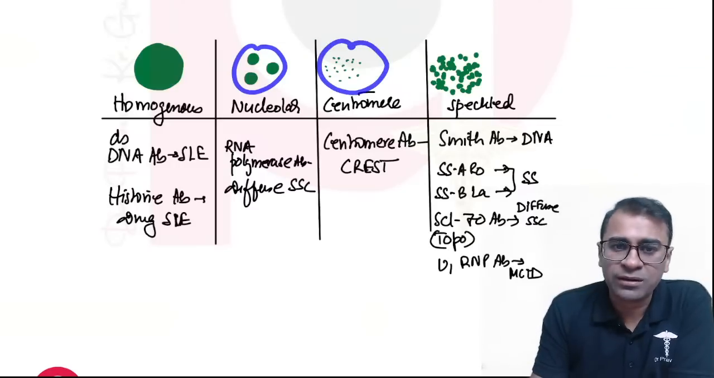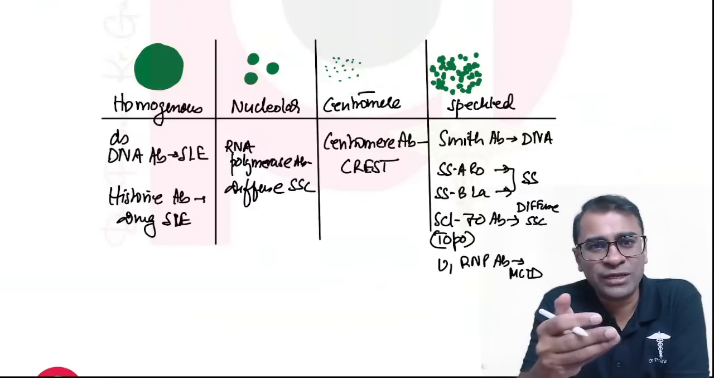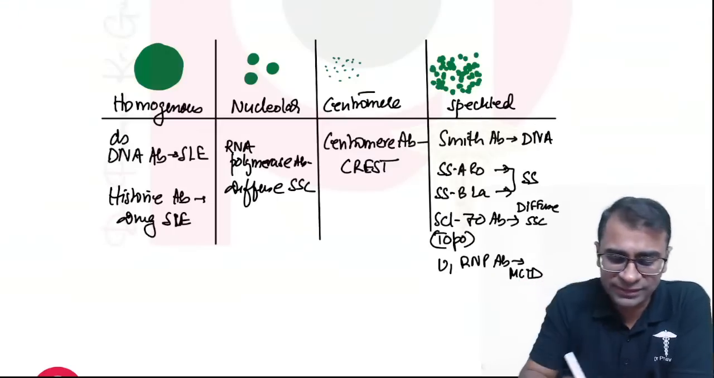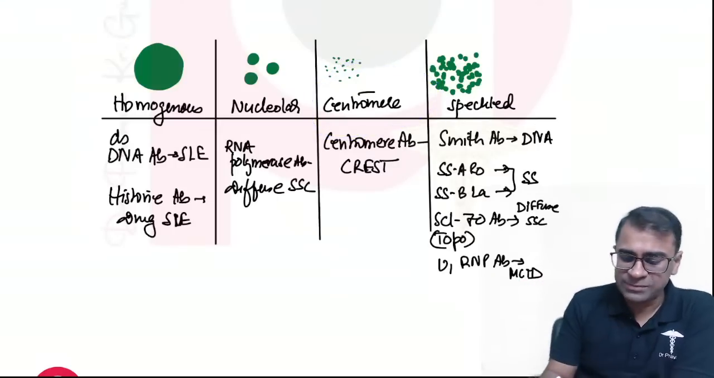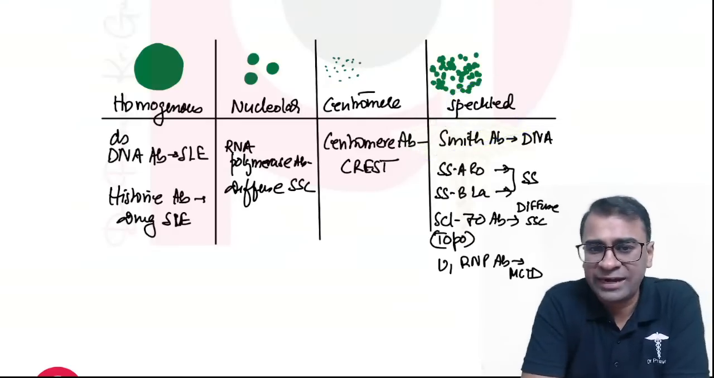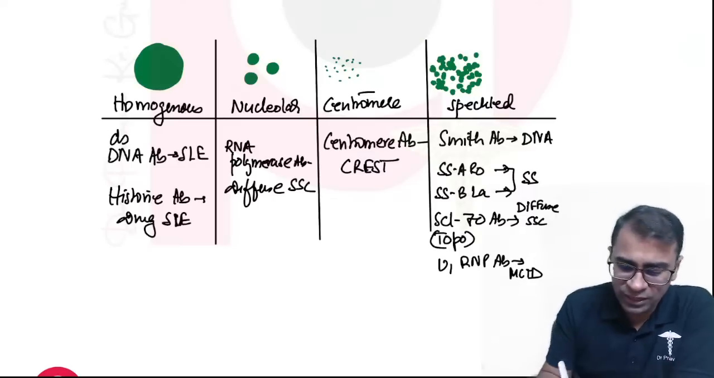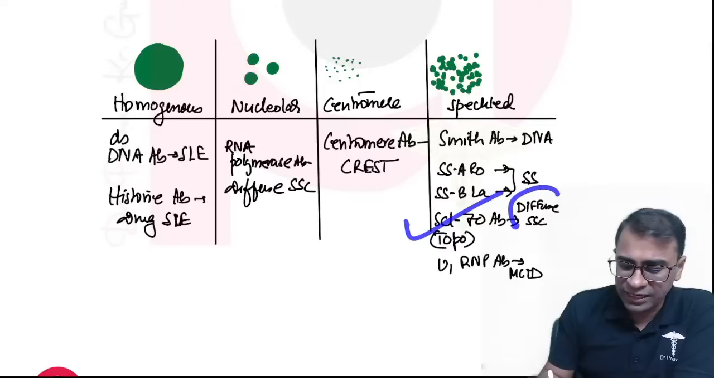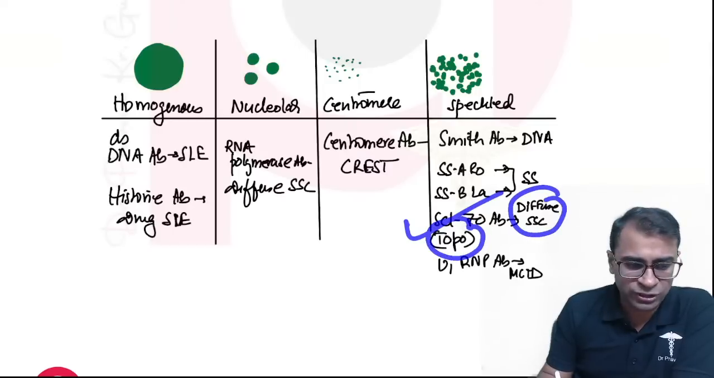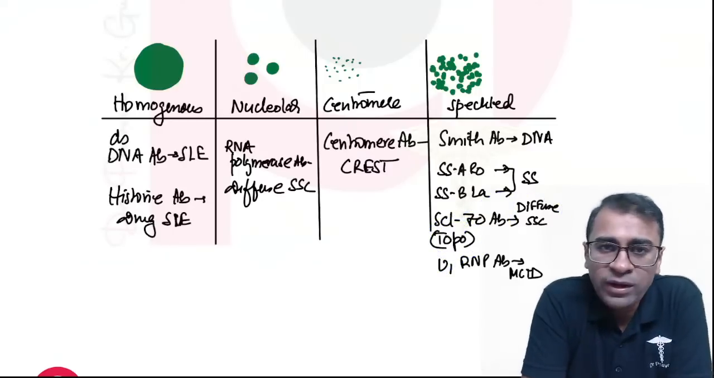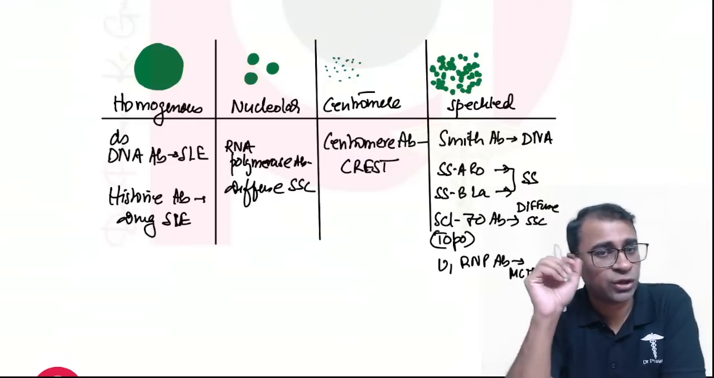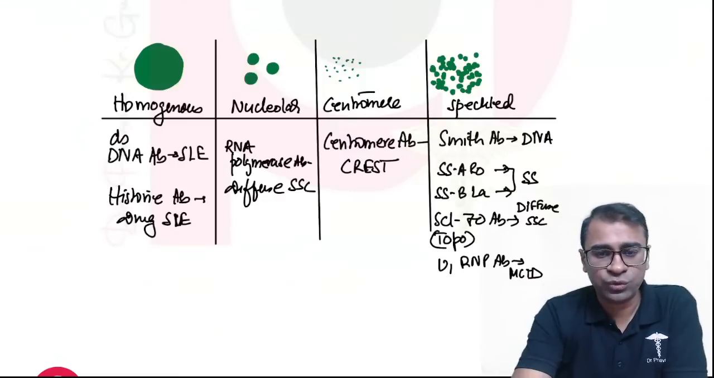In centromere, how many centromeres you see? In a cell, there's 46 chromosomes, and you'll see 46 small dots. It's centromere pattern. Okay, and speckled pattern mein we get Smith antibody, that's a DNA antibody, SSA, SSB, Ro and La, SCL70 antibody, diffuse SSC, also called as topoisomerase antibody, and there is U1 RNP antibody seen in the mixed connective tissue disorder. Mixed connective tissue disorder is MCTD.